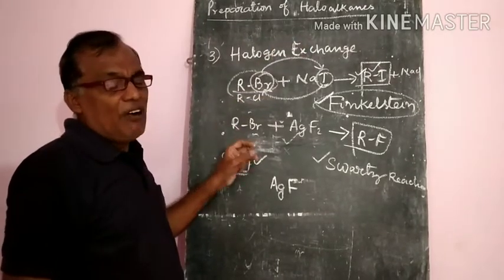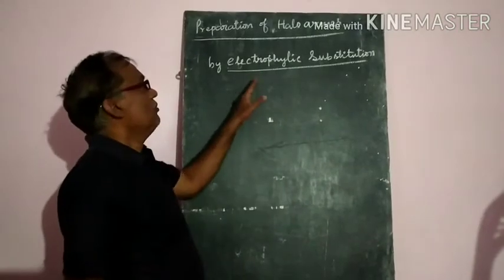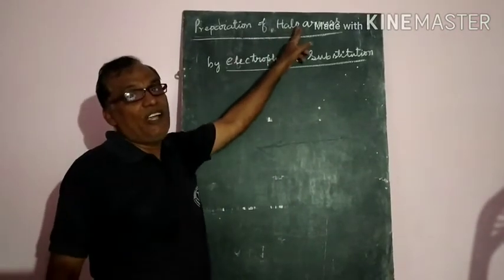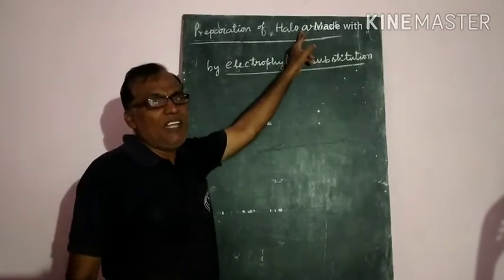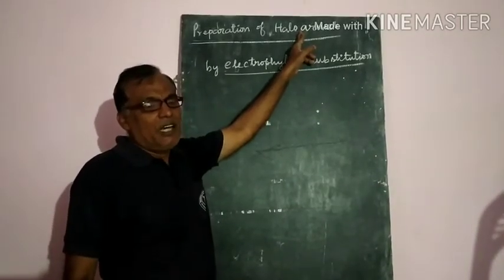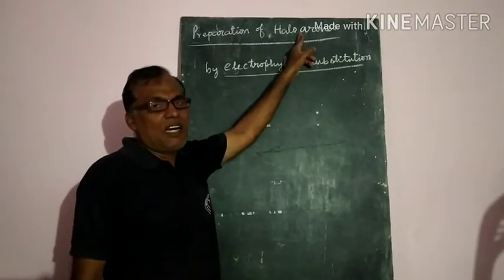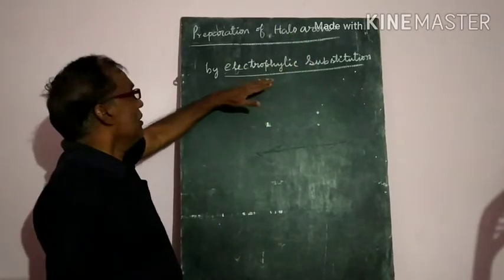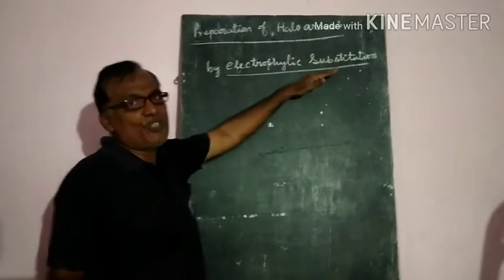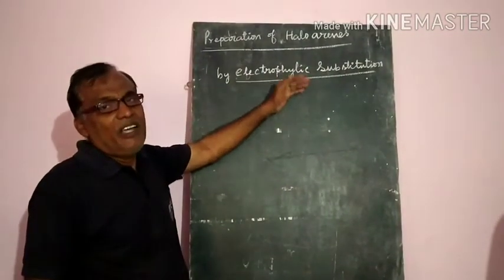Now we will see how haloarenes will be prepared. Already we know that from alcohols we cannot prepare haloarenes, because in alcohols a double bond character is formed between the carbon and the oxygen. So that's why we cannot prepare them that way. But by electrophilic substitution reactions we can prepare the haloarenes.